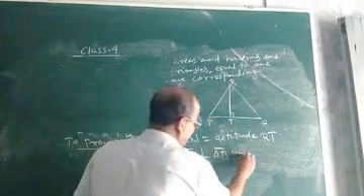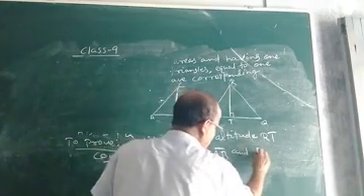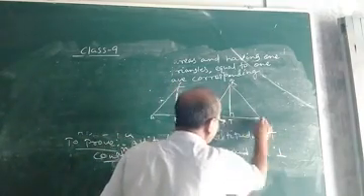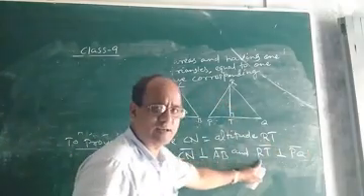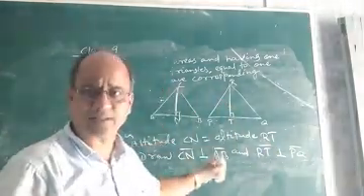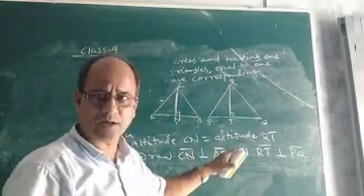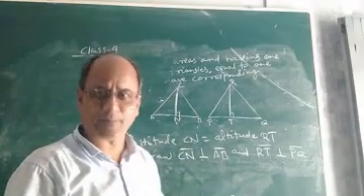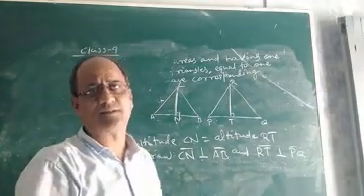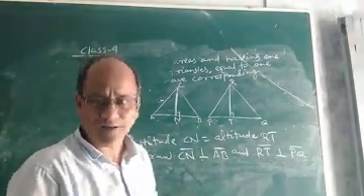Similarly, RT perpendicular to your PQ. Okay. So here CN and RT are the two altitudes of the two triangles, and we have to show that they are equal. Then only it will be established that the two triangles will have equal corresponding altitudes when they stand on the same base and they have equal areas.